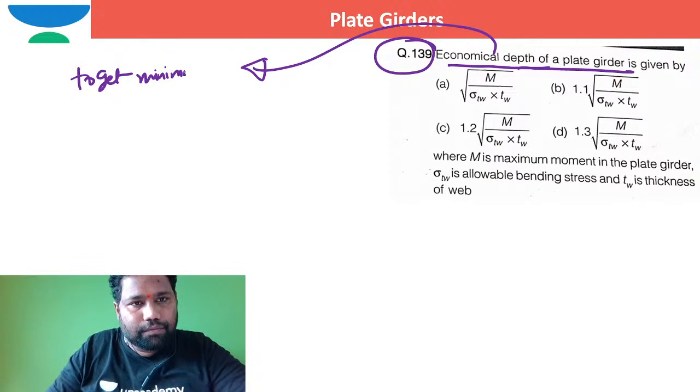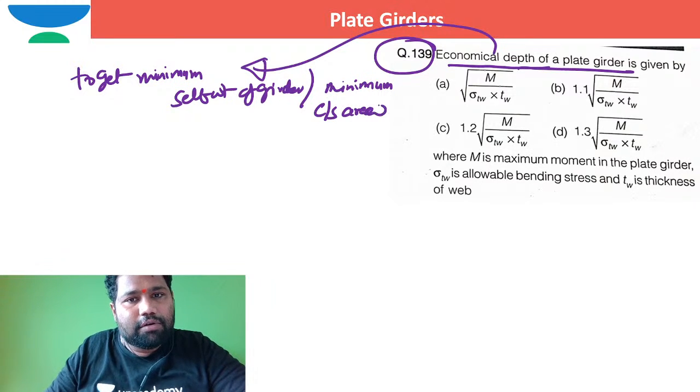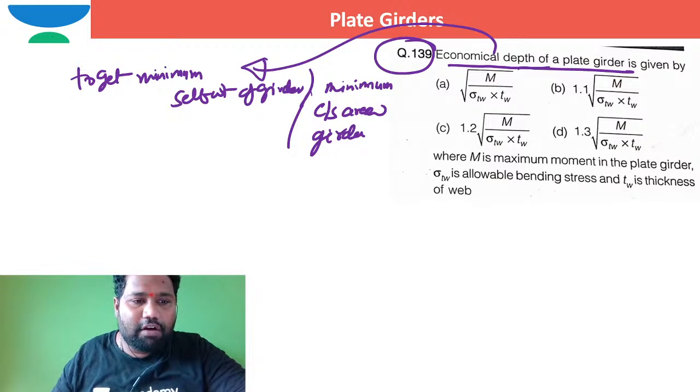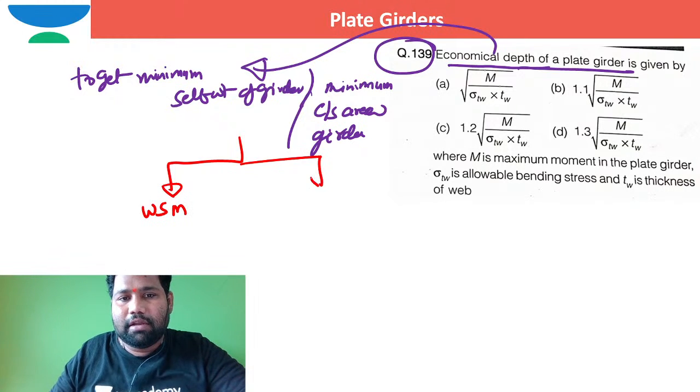So economic depth of the girder is to get minimum self weight of girder or minimum cross sectional area of girder. To get minimum cross sectional area of girder, we generally go for this economic depth of plate girder. Now there are again two things, the formulas as per working stress method and as per limit state method.